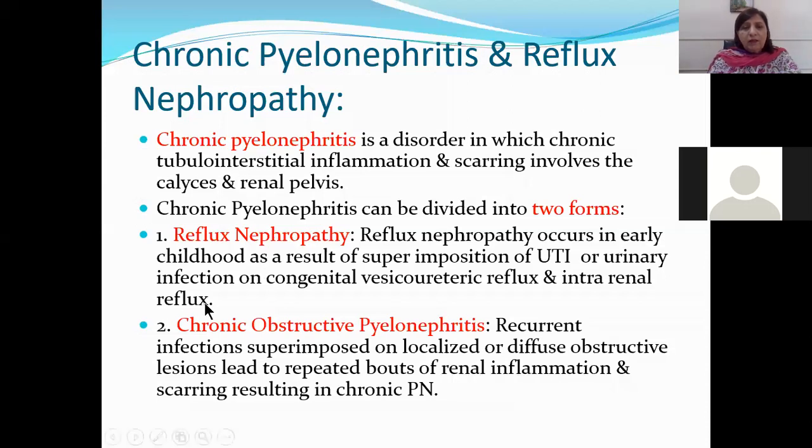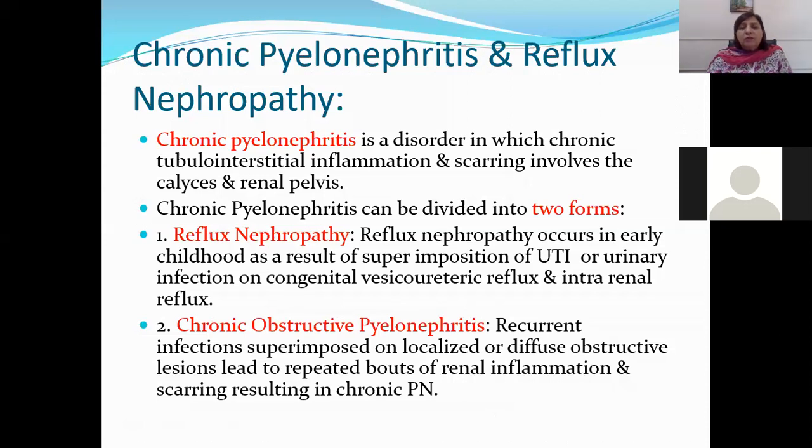Okay. In case of chronic obstructive pyelonephritis, recurrent infection superimposed on a localized or diffuse obstructive lesion leads to repeated bouts of inflammation in the renal pelvis and scarring, resulting in chronic pyelonephritis. In case of reflux nephropathy, it is mostly seen in children because urinary infection and congenital vesico-ureteric reflux and intrarenal reflux also operate.